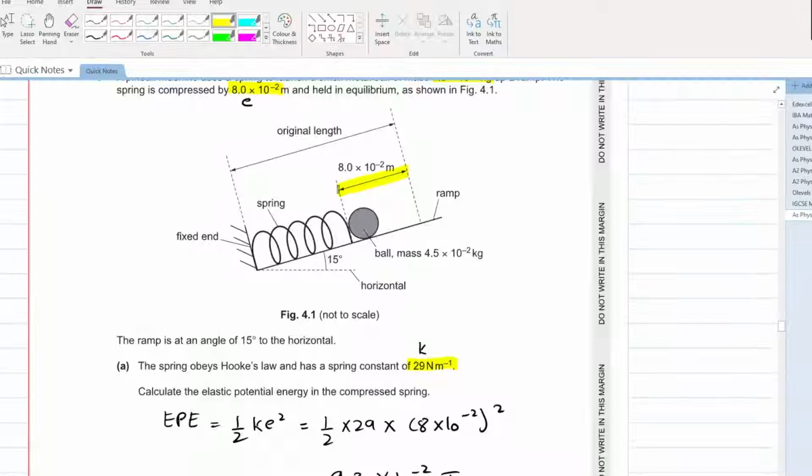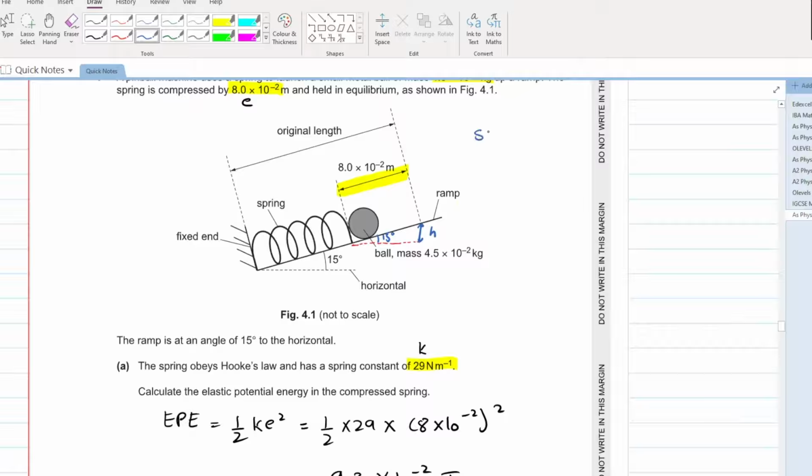This is the distance the ball travels diagonally, but this is not the height. What will the increase in height of the ball be? This blue line. How can you calculate this height? This is 15 degrees. This is the hypotenuse. Can you calculate the height?